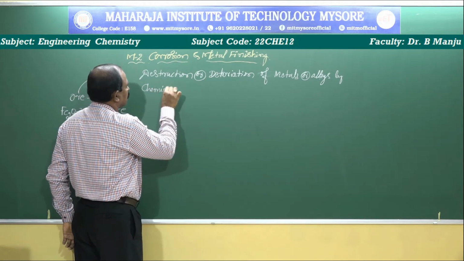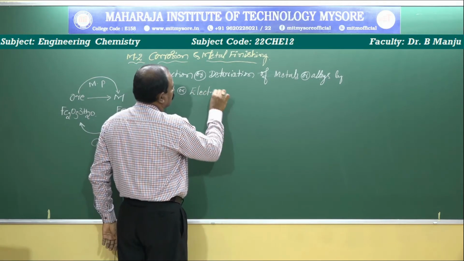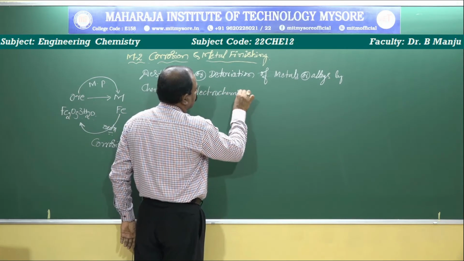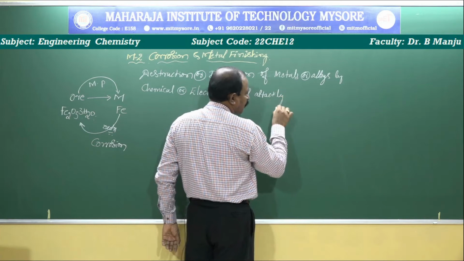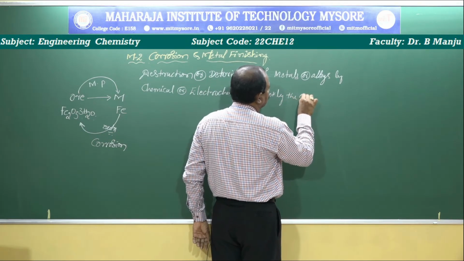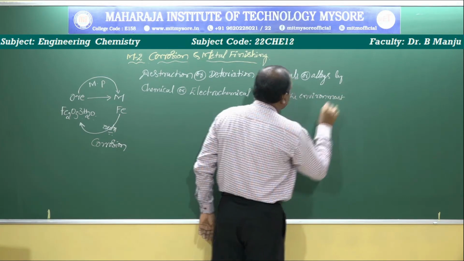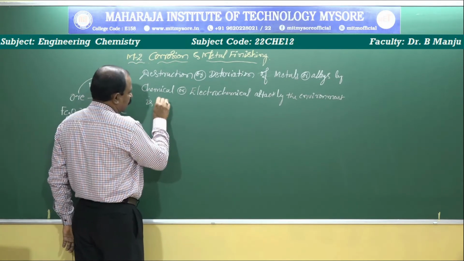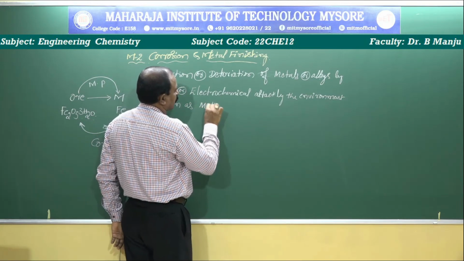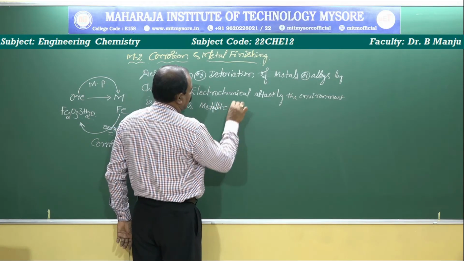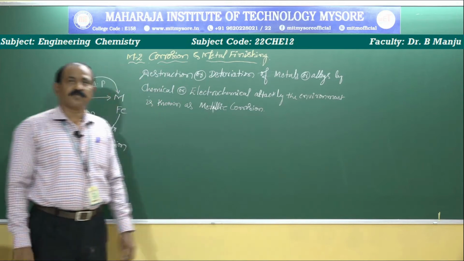attack by the environment is known as metallic corrosion. Now that is the actual definition of corrosion.